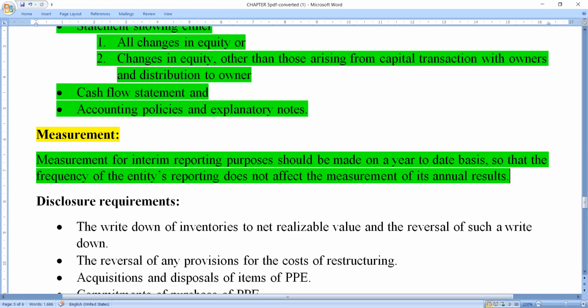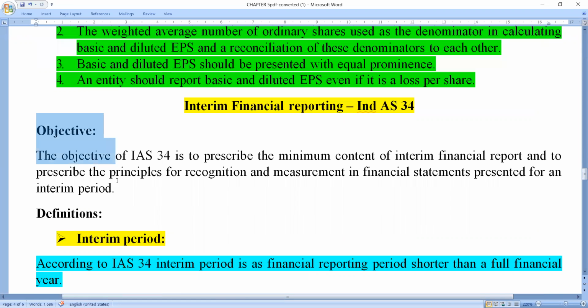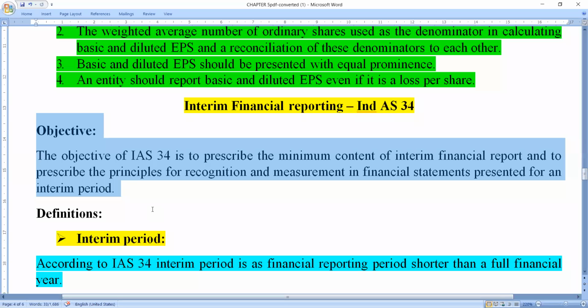After this, the most important concept in this accounting standard: we should discuss what the objective of this accounting standard is. The objective of this Indian Accounting Standard 34 is to prescribe the minimum contents of an interim financial report and to prescribe the principles for recognition and measurement in the financial statements presented for an interim period.